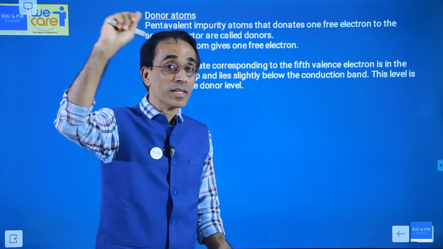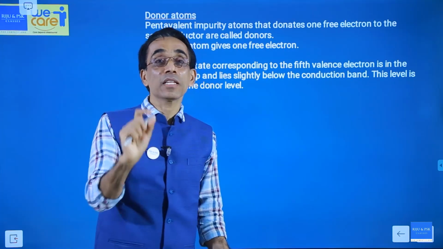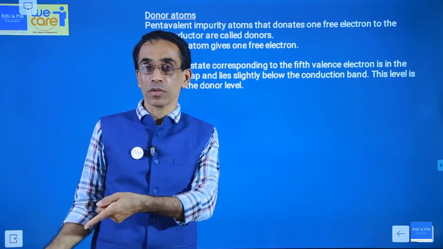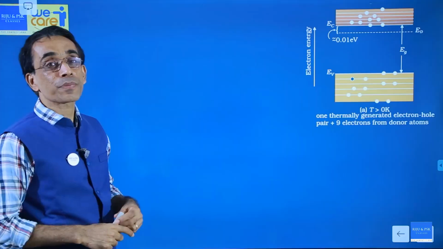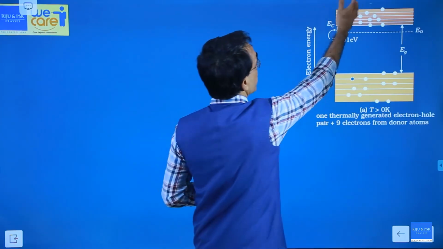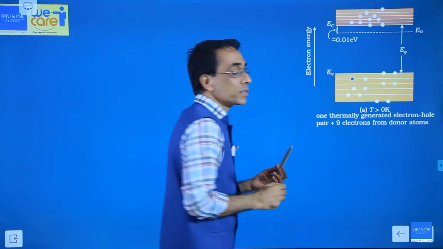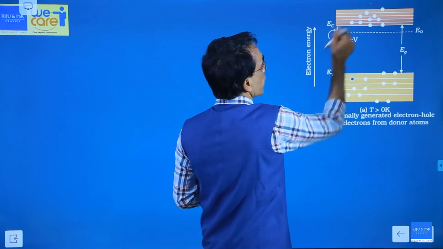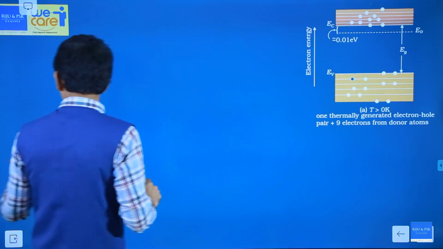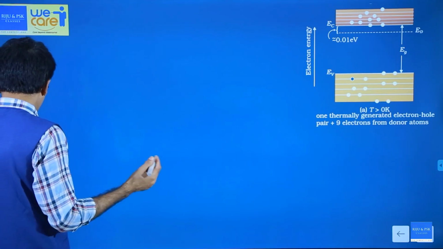Answer is, it's not in the conduction band because it is not a free electron. It is not in the valence band because it is not as bound as the other electrons. So where is this energy? This energy is in between. It is in between, not in the conduction band, not in the valence band, a little lower. How much? 0.001 electron volt, very small value. So this is the position of the fifth electron. See, this is important to understand. This is important. I am repeating this because these are the foundation points.